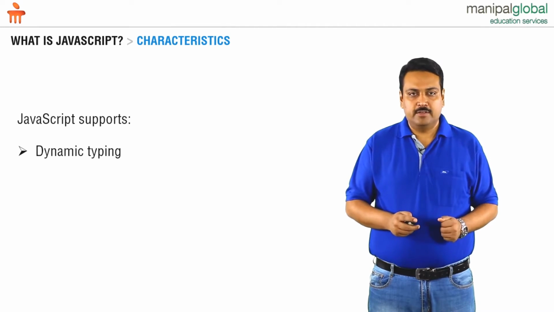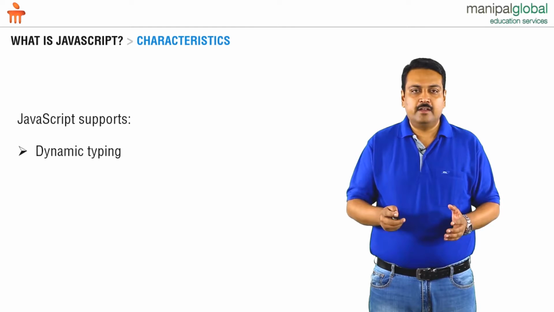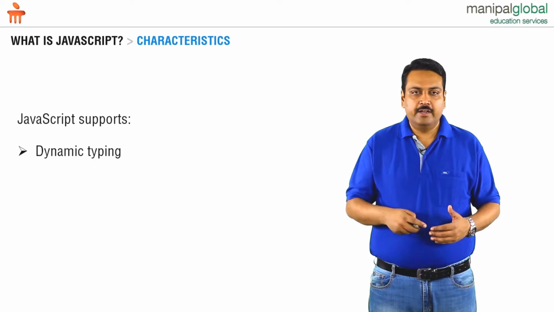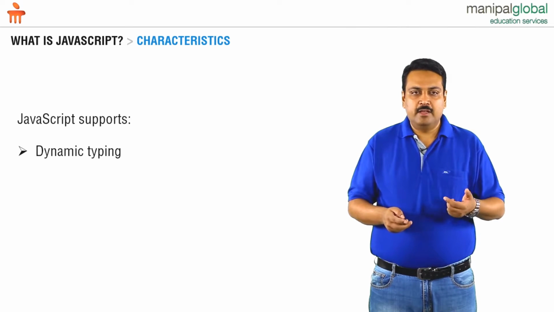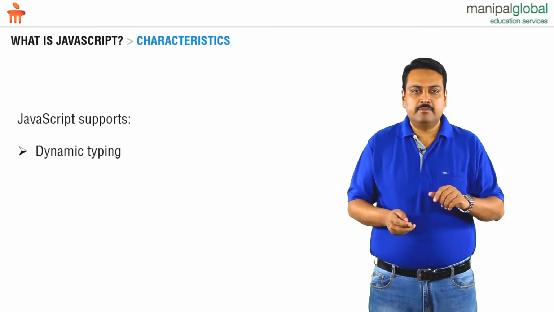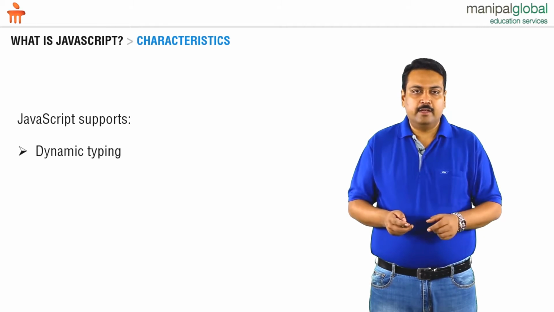Now let's learn about the various capabilities that JavaScript supports. JavaScript is a dynamic programming language. And when we say dynamic, we talk about the typing system. So if I create a variable, var i, and then we initialize i to 35, then i will be inferred as a number. So it is based on the value that is initialized to a variable at runtime that it identifies the type of it. So JavaScript is a dynamically typed programming language.